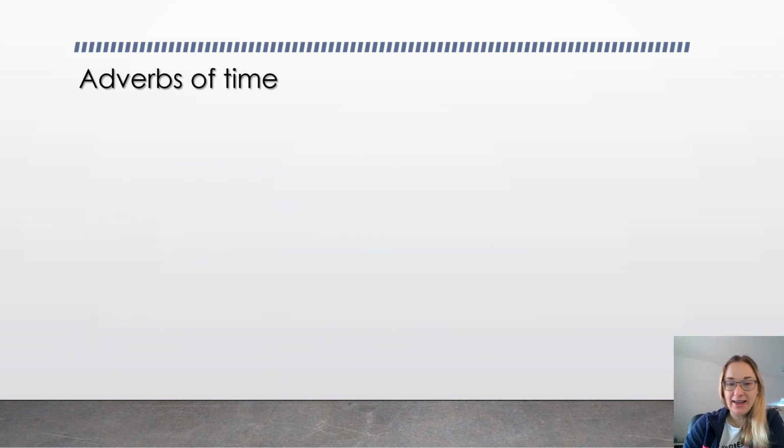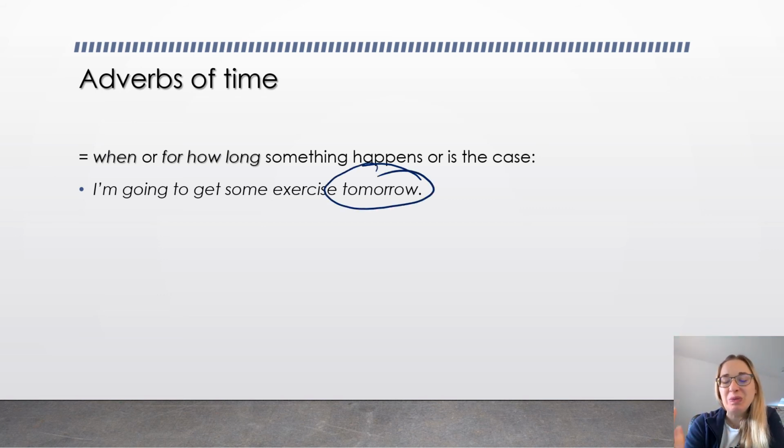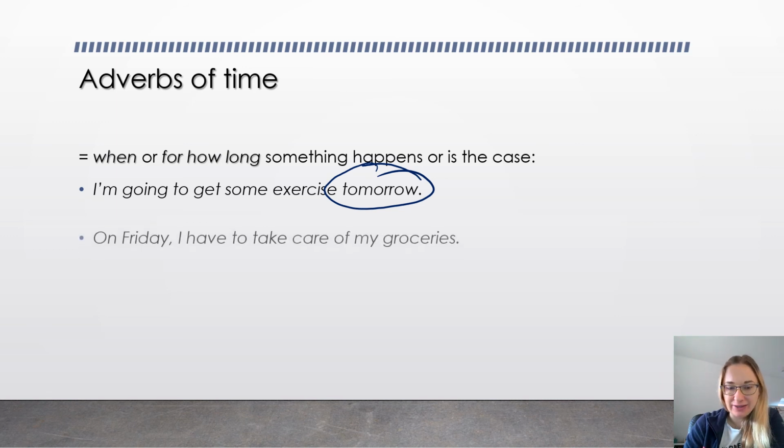Now let's take a look at adverbs of time. They describe when or how long something happens or is the case. For example, I'm going to get some exercise tomorrow. A magic word for exercise is always tomorrow. So mind, the adverb is in the end of the sentence.